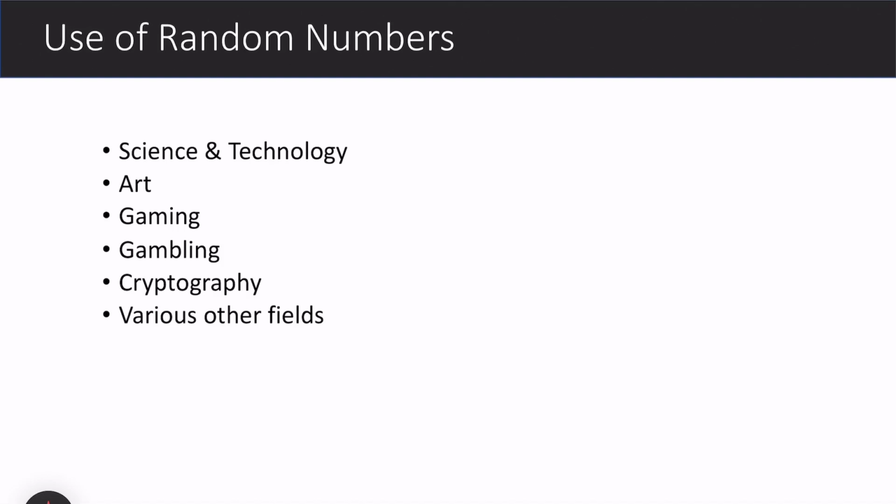Before going to the terminology of random numbers, let's first understand the use of random numbers. Random numbers are used in science and technology. In a lot of computer programming, we require random numbers. Even in maths, for doing some experiments in numerical techniques, we require random numbers. In art, gaming, gambling, and cryptography, random numbers are required. Cryptography is a very important field in which random numbers play an important role because they address the security issues of our system.